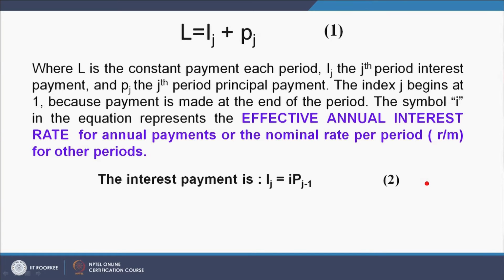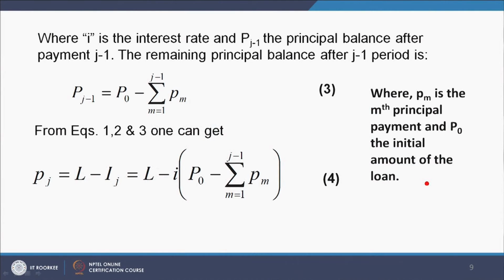So, for the interest payment I can write down Ij is equal to I into Pj minus 1, where I is the interest rate and Pj minus 1 is the principal balance after payment j minus 1. The remaining principal balance after j minus 1 periods is Pj minus 1 is equal to P0 minus summation m equal to 1 to j minus 1 Pm, where Pm is the mth principal payment and P0 is the initial amount of the loan.